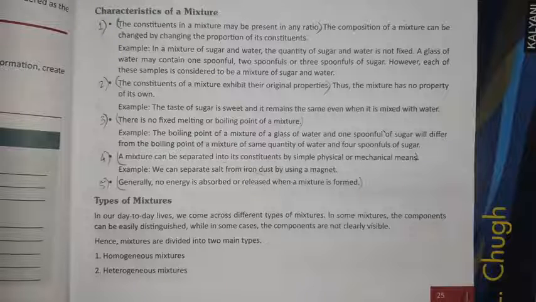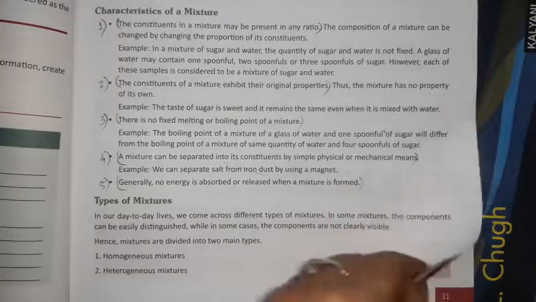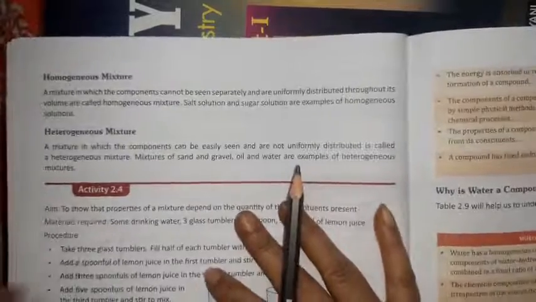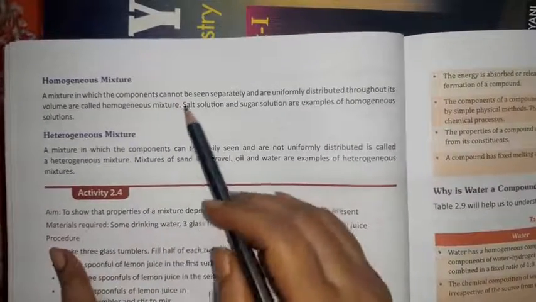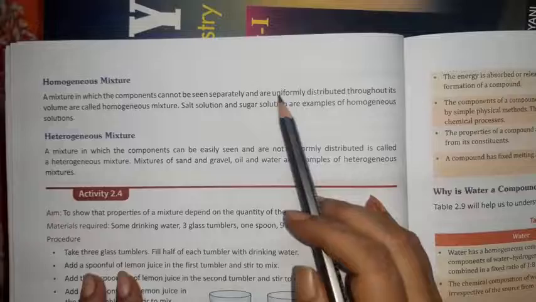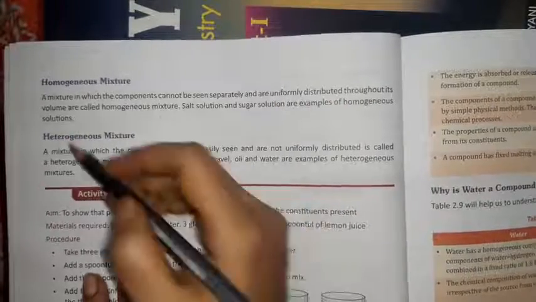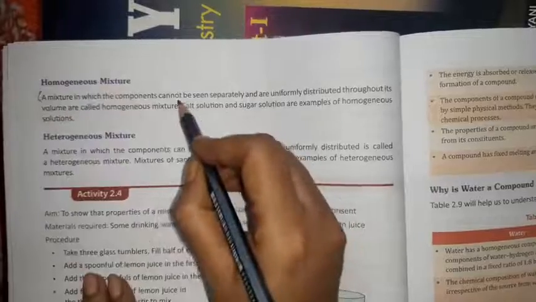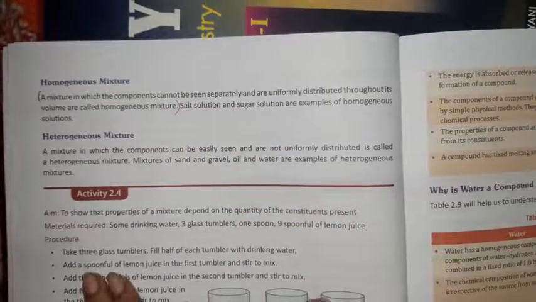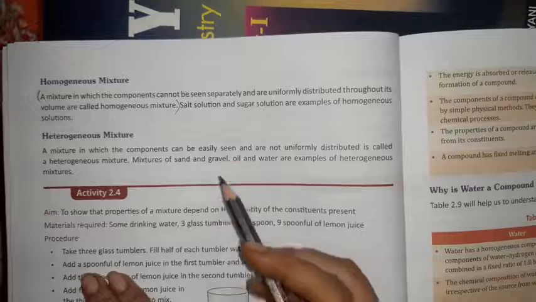Now we are coming to the types of mixtures. When we talk about mixtures, it's very important to understand whether it's homogeneous or heterogeneous. These are the two types of mixtures. Now, what are homogeneous mixtures? Homogeneous mixtures are mixtures in which the components cannot be seen separately and are uniformly distributed throughout their volume. So it is evenly spread out. It is totally evenly spread out.